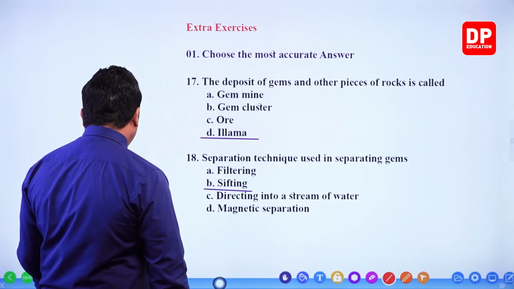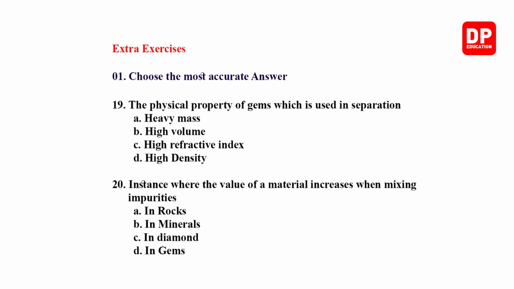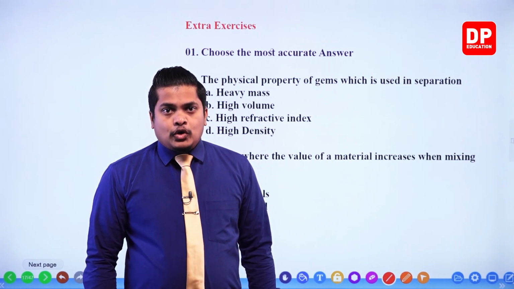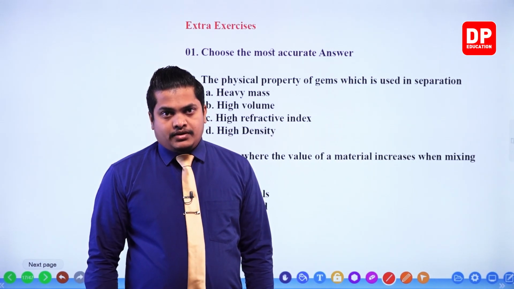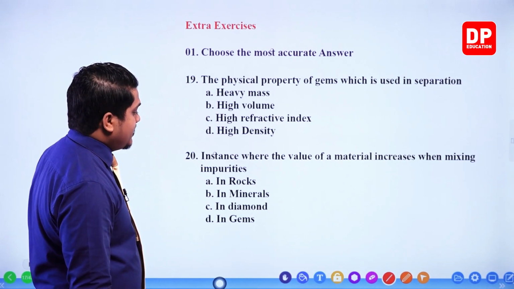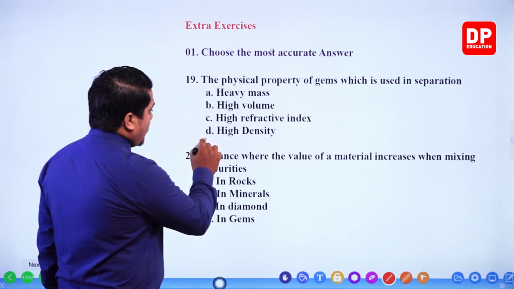Next one, question number 19. The physical property of gems which is used in separation. The physical property, can you remember? We discussed that when you take a certain gem, it has a very high density, not the mass, my dear children. The density is the correct one here. So when increasing the density, what will happen? Automatically, gems will go to the bottom and the other materials come to the top. In that way we can separate. So go for the answer that has high density. Yes, in the fourth one you can observe the high density.